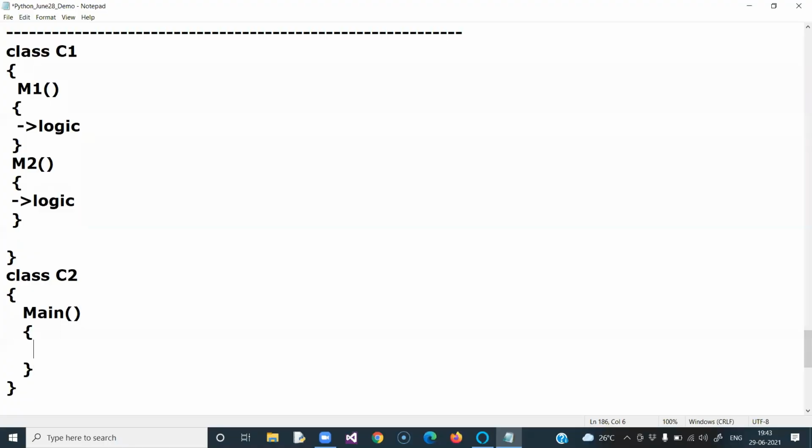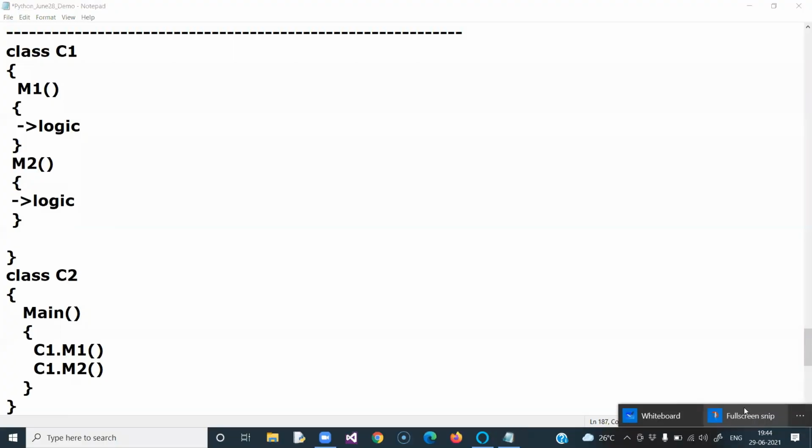Now here I am calling the method M1: class name dot method name, that is C1.M1. And here the class name is C1 and the method name is M2. So this is the story about object oriented programming language. Sir, how will this code execute exactly?